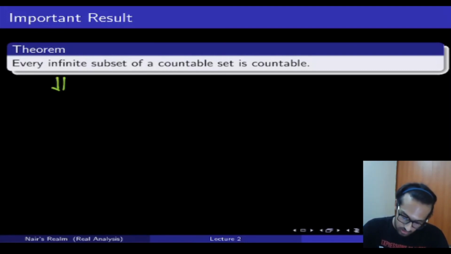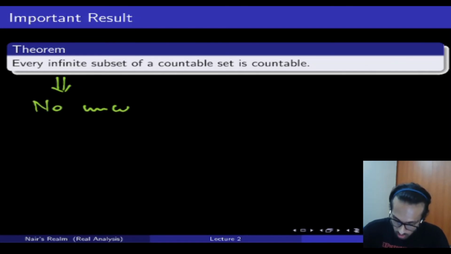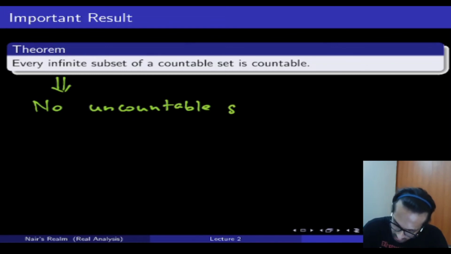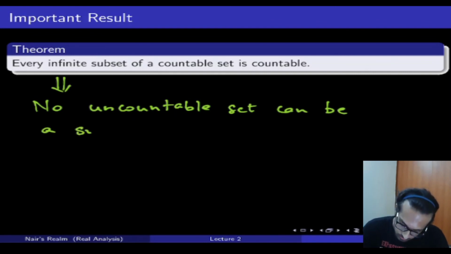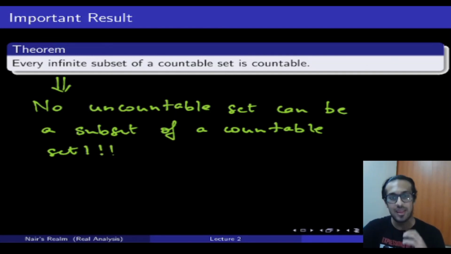Another way to think of this, and the only reason I'm actually talking about this theorem is to mention this other way of thinking of it, is: no uncountable set can be a subset of a countable set. And this is the main takeaway from this theorem.